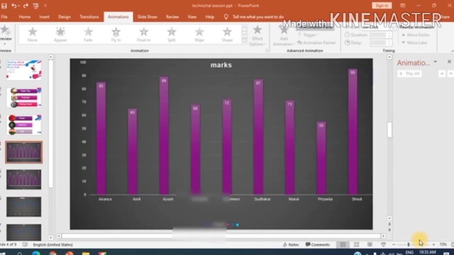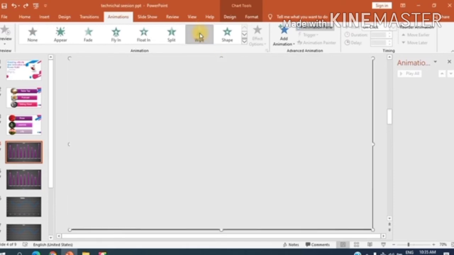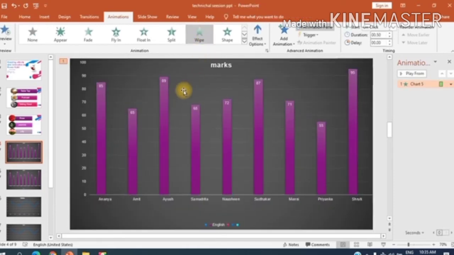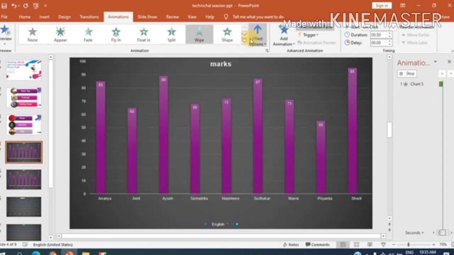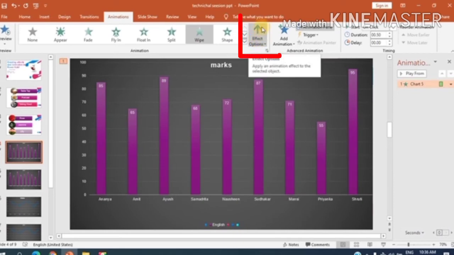Now let us see how we can animate this bar graph. Okay. If I select the bar graph and then click on the wipe option, see it looks like this. The whole bar graph is moving as a single unit.